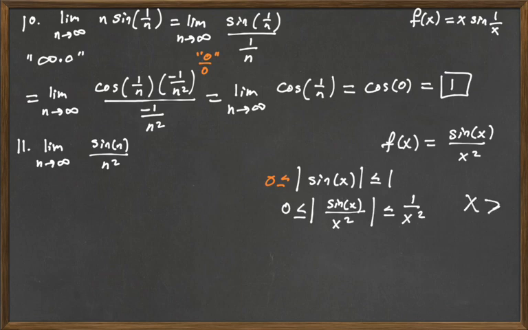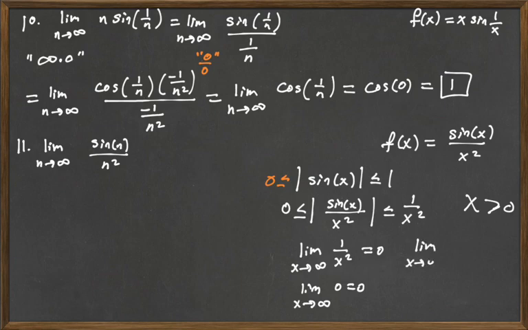And so x is greater than 0, and the limit as x goes to infinity of 1 over x squared, we know that's 0. And the limit as x goes to infinity of 0 is 0. And so by the squeeze theorem, the sine of x over x squared doesn't have anywhere to go. It's bounded between those two functions that are going to 0. So the limit as x goes to infinity of the sine of x all over x squared is going to 0. And I went ahead and put the absolute value bars on it.